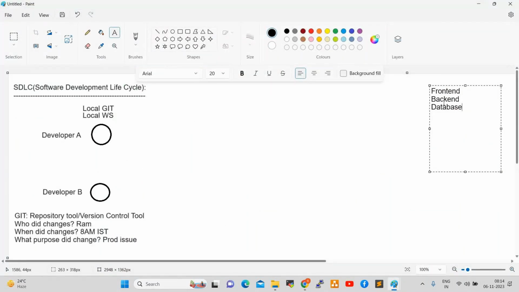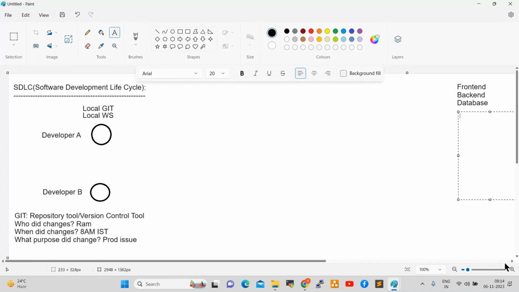Here developer A and developer B are working on the same application development. In real-time projects, currently we are using Agile methodology. What is Agile? Anyone? Agile is a parallel development.